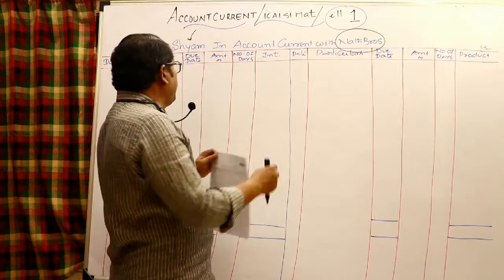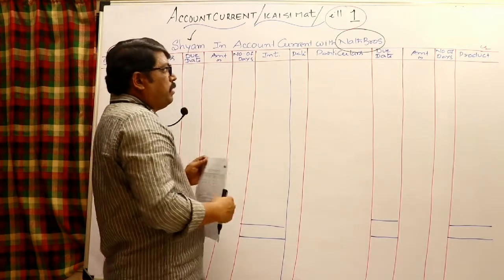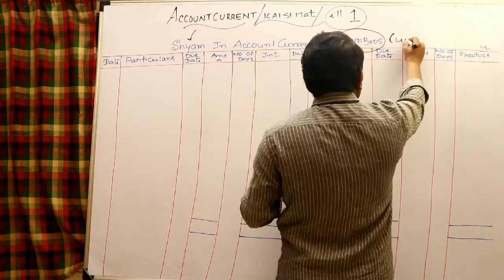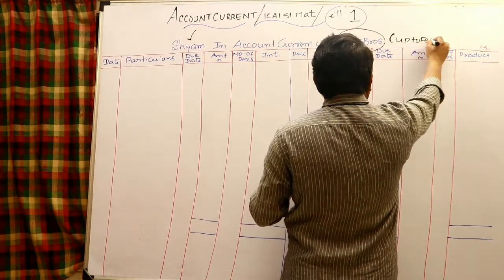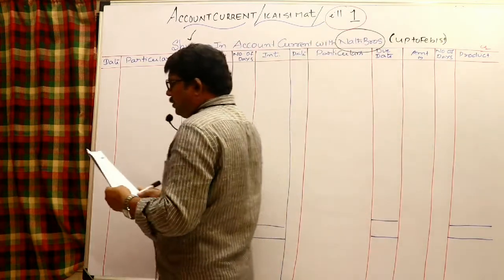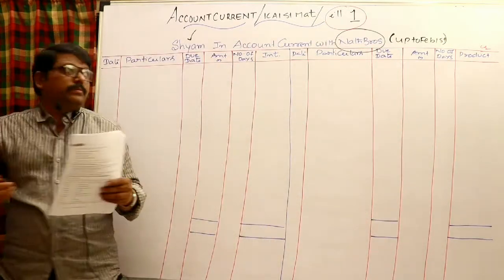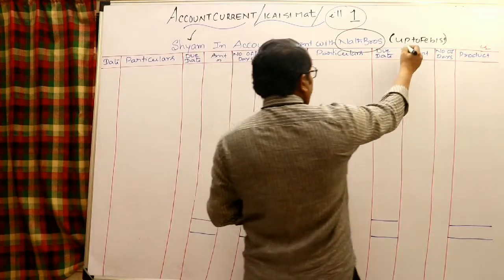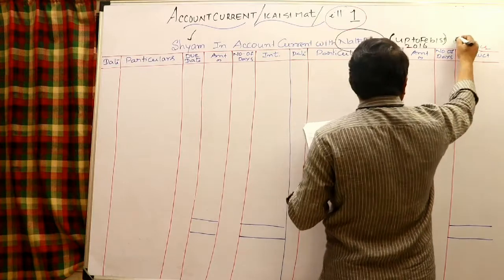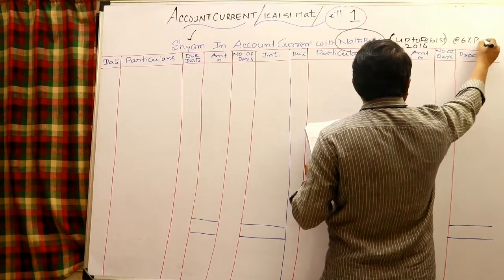Let us simply put the heading Shyam in account current with Nath Brothers, within brackets, up to February 1st, 2016. Agreed rate of interest is 6% per annum.